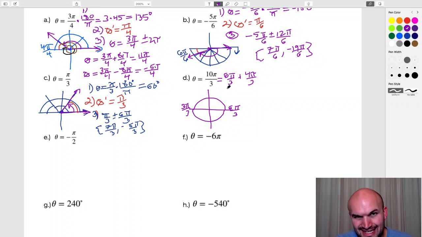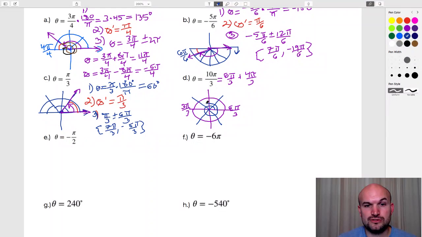So we really can just disregard the 6 pi over 3 as far as understanding where this angle lies. To understand where this angle lies, I need to break this up into thirds, and I'm going to break the bottom up into thirds. So I travel, and this takes me to 6 pi over 3, which is just a revolution. And then basically we need to go 4 pi over 3 more.